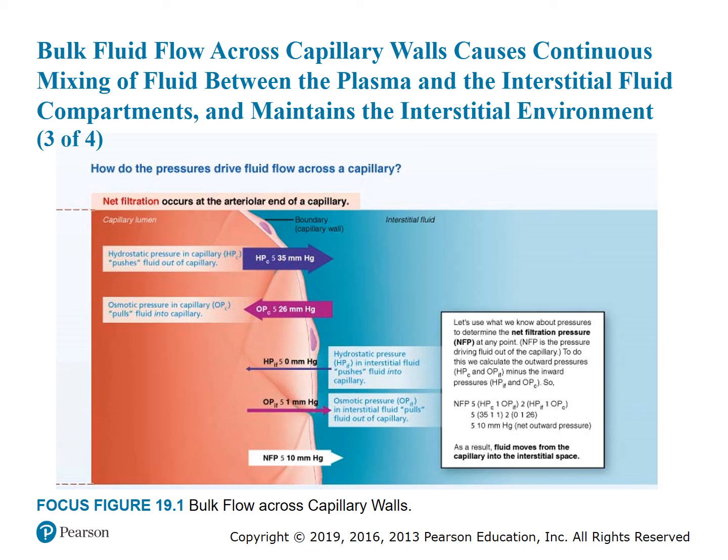The hydrostatic pressure in the capillary pushes the fluid out of the capillary, and that's about 35 millimeters of mercury, and the osmotic pressure in the capillary, due to the presence of the plasma proteins, pulls the fluid back into the capillary. That's 26 millimeters of mercury. So the net filtration pressure is 10 millimeters of mercury. That's the net outward pressure. As a result, fluid moves from the capillary into the interstitial space.